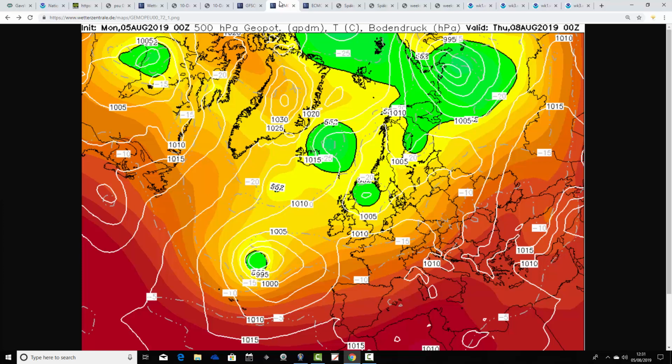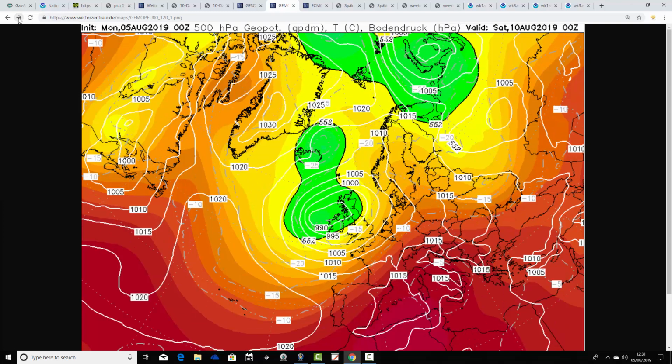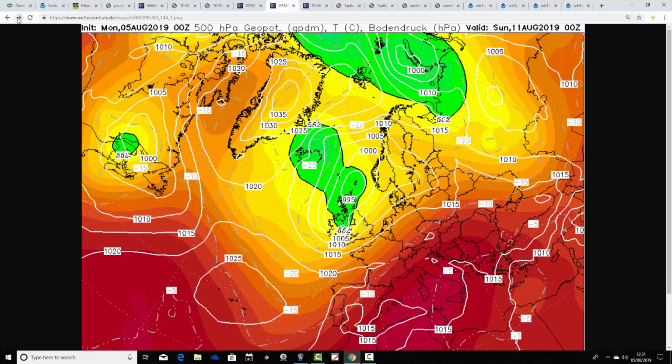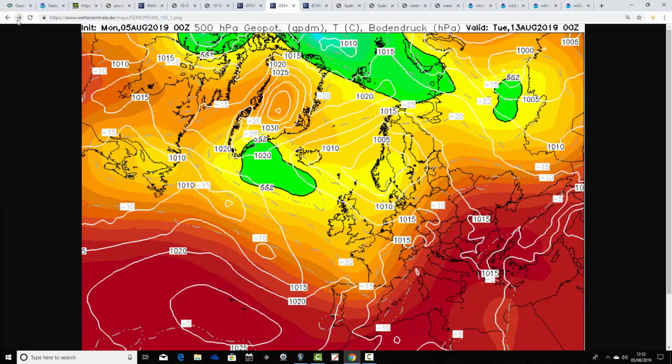The GEM looks like that, so a little transient bump of high pressure for Thursday, but it's only ahead of this deepening area of low pressure to the southwest approaches on Friday. Turns into a major area of low pressure by Friday through to Saturday. Gale force winds, heavy rain lashing the country probably. Sunday still looking unsettled. We don't really get rid of that low pressure to our east until the early part of next week with the GEM.